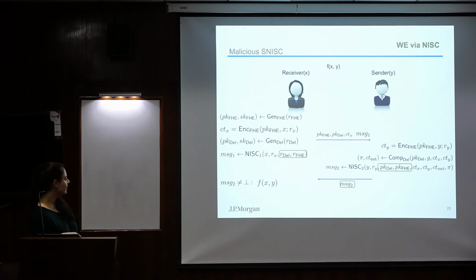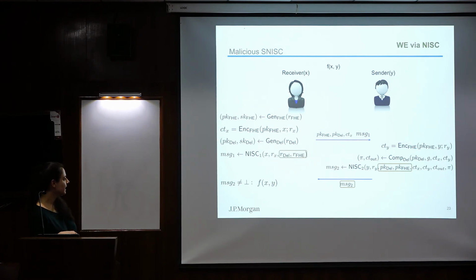Okay, and to be able to add these checks, we need to now add the randomness that we used for generating the keys. Okay, so in the first message, we are adding all the randomness that we used, and also here we need to add the public keys that we received from the receiver to be able to verify that these two are consistent. Okay.